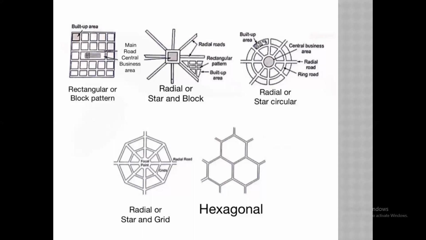The main road is provided along the business area, and the rest of the roads are constructed as lateral roads. See carefully here, all the roads cross each other at right angles, perpendicular to each other. The central road is taken as the broad or main road, and all other roads are connected as lateral roads and cross each other perpendicularly. The whole section is divided into various grids or blocks.